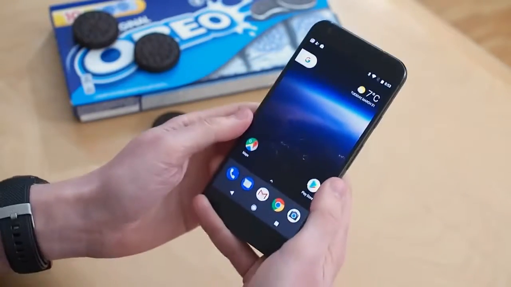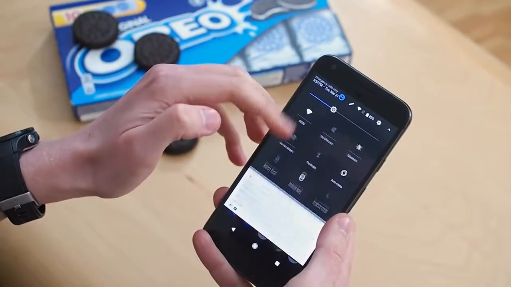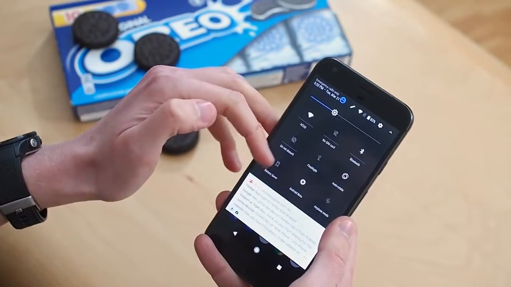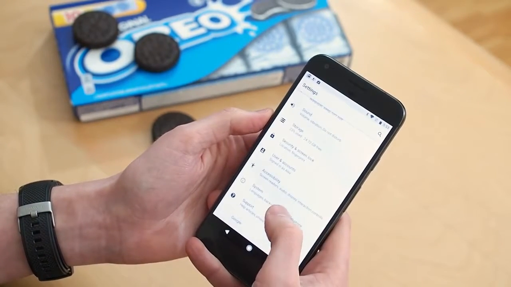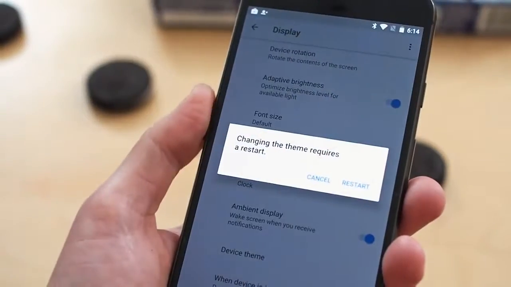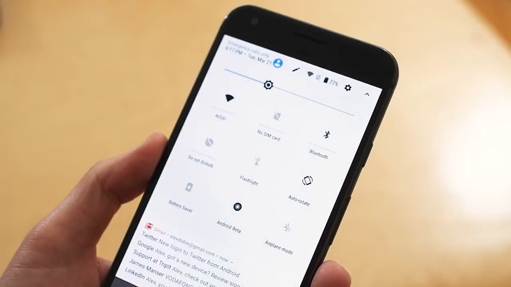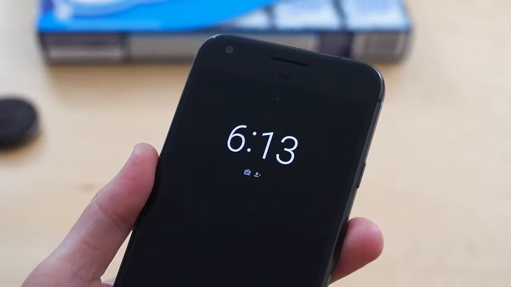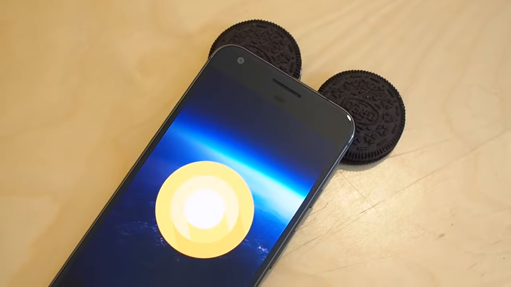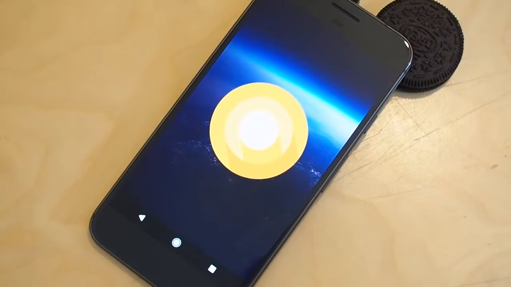As well as all that under the hood stuff, there are some minor visual changes too in this first preview. Fonts are a little different in the notification area, the settings app has been given a fresh white coat of paint, and there's a themes option under the display settings which right now just controls whether the notification shade is dark or light. I wouldn't necessarily read too much into any of that. This stuff may stay or go as Android O develops in the coming months, and Google has dropped cosmetic features from developer previews before.